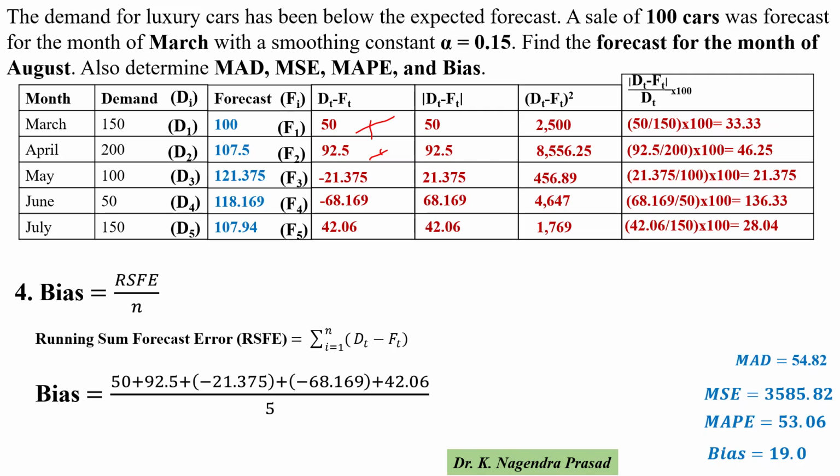Then bias equals 50 plus 92.5 minus 21.375 minus 68.169 plus 42.06 divided by 5, which is equal to 95.02 divided by 5, which is nearly equal to 19. So this is the solution and thank you.